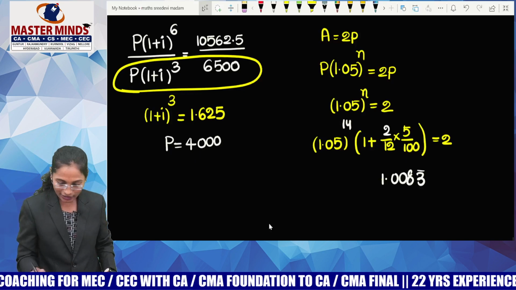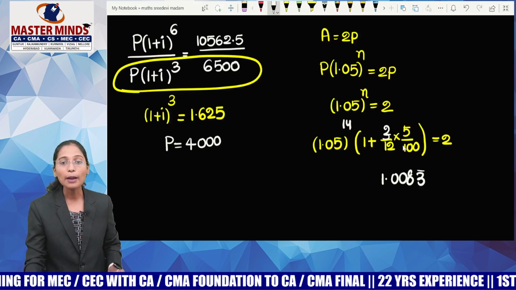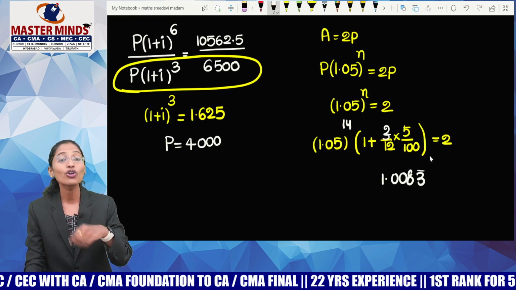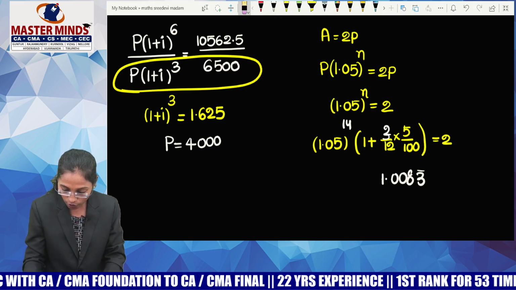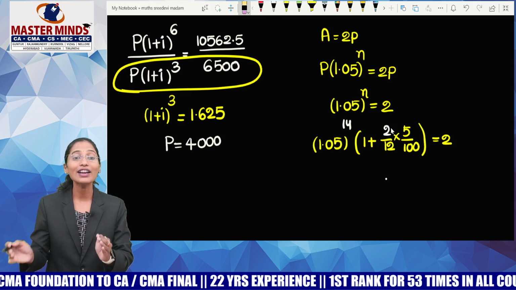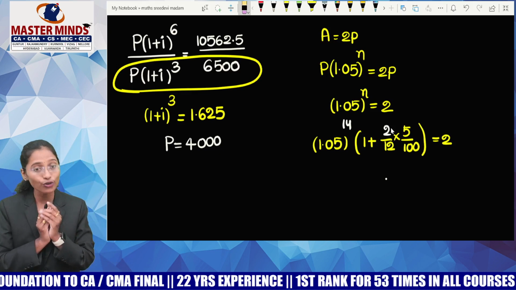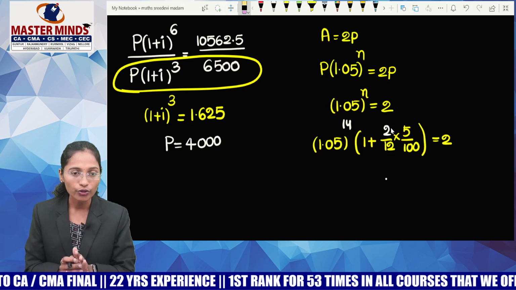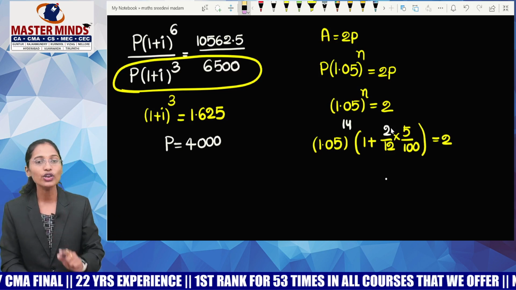If you want to confirm, just replace 3 here and please do the calculation again. You will get your answer in terms of more than 2. So, I have already told you, I am expecting an answer which is either 2 or less than 2 or which is nearer to 2. I should not expect an answer which is more than 2. Okay. So, your answer is 14 years, 2 months.